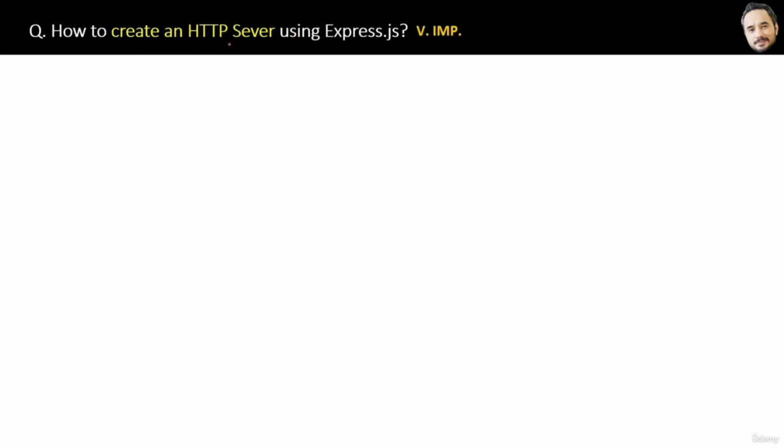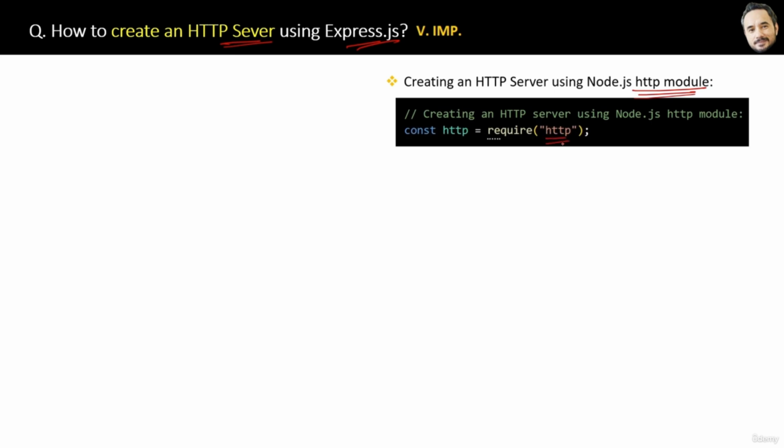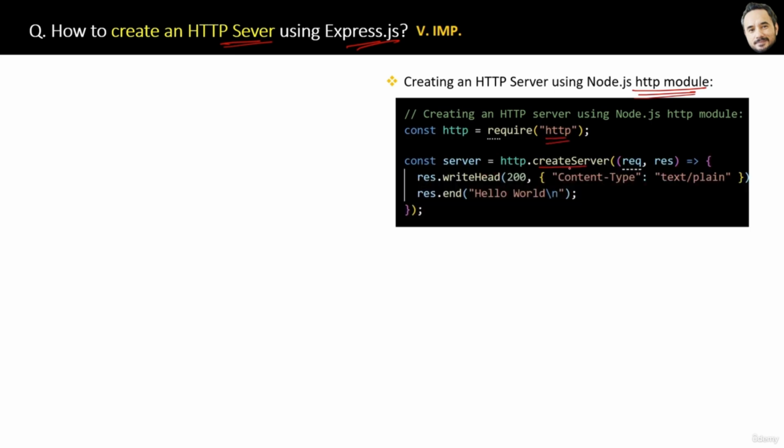How to create an HTTP server using Express.js? Setting up an HTTP server without much code is one of the primary responsibilities of the Express framework. If you remember, to set up an HTTP server we use the HTTP module, right? And that was without the Express framework. First, we import the HTTP module, then we use the createServer method of the HTTP module to create the server like this. Now the server is created, but it is not yet hosted, or you can say the server right now can't listen to requests from the client.